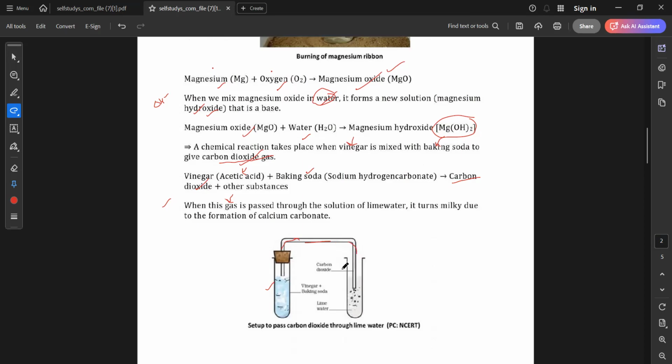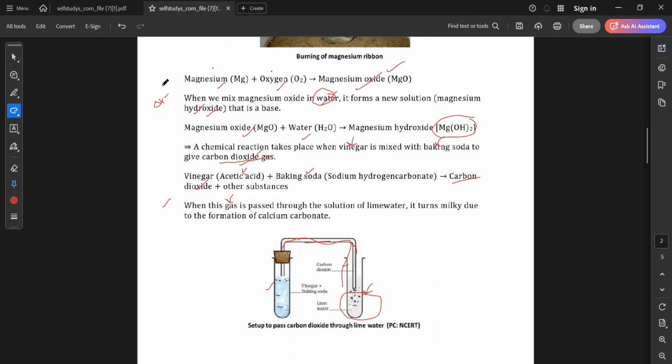And in this test tube, what are we putting? We are putting lime water. So whenever the carbon dioxide, which has evolved from this test tube, travels and comes into this test tube, what is it doing? It is converting the lime water into milky. Understood? So this is a chemical reaction.